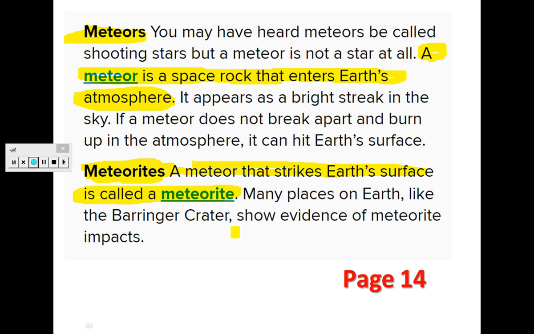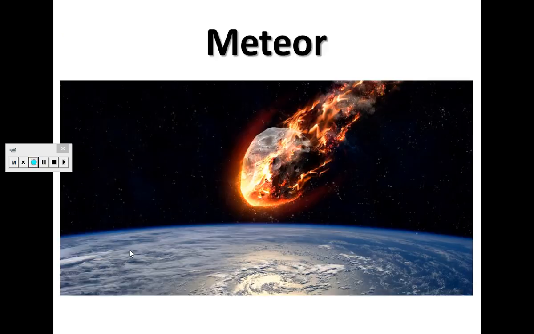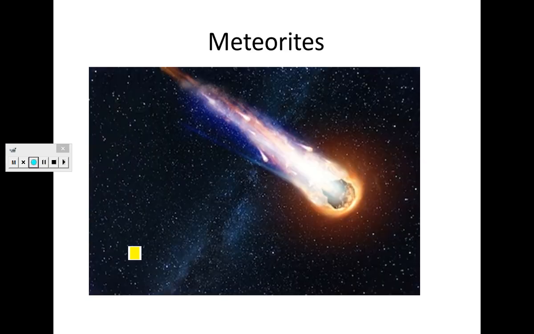Many places on Earth, like the Barringer crater, show evidence of meteorite impacts. So here in front of us a picture. As you can see, it's burning in the atmosphere without reaching Earth's surface. But once it hits or strikes Earth's surface, we will call it a meteorite.